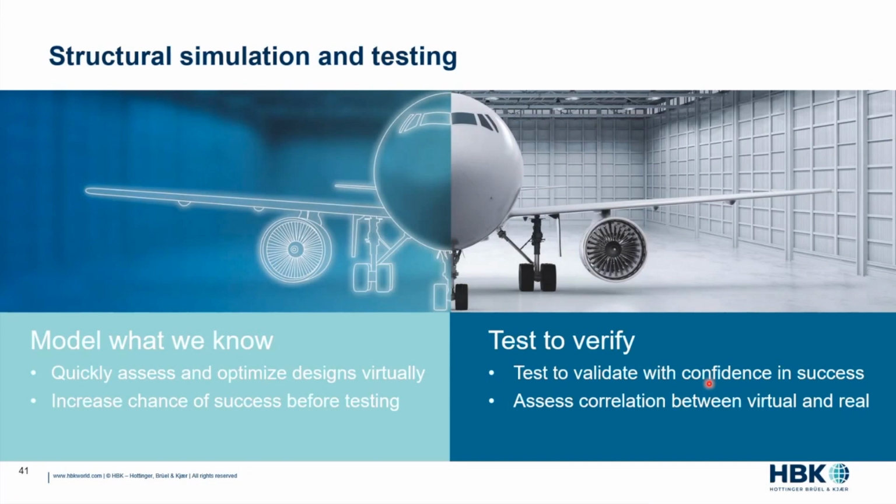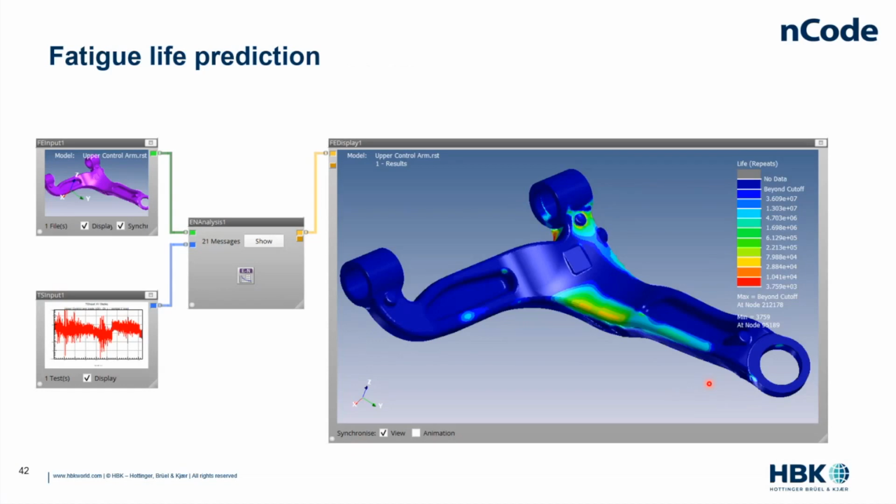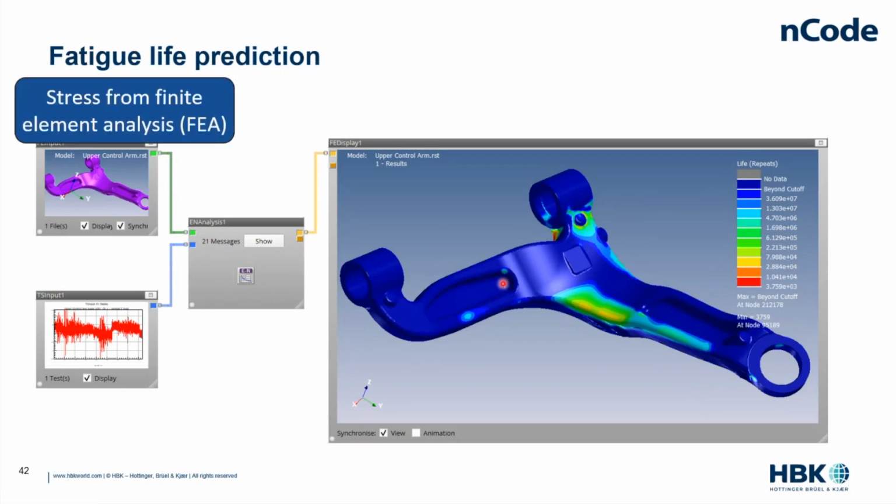So an example of this virtual approach, let's model what we know, where the physics is understandable. Let's use numeric simulation to help us. Here's an example of that. This is an example of predicting the durability, or the fatigue life, of this structural part. We start with finite element analysis up here. How does this structure resist load, whether that's dynamic load or static load or thermal or whatever it is?